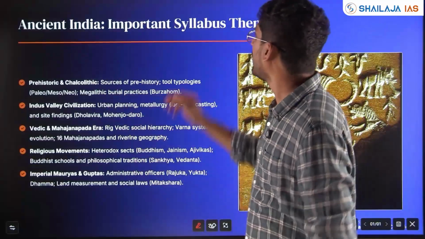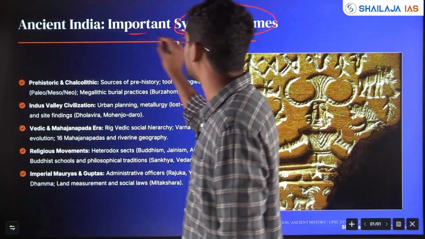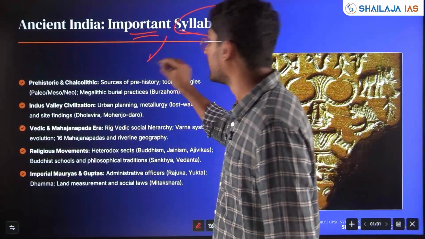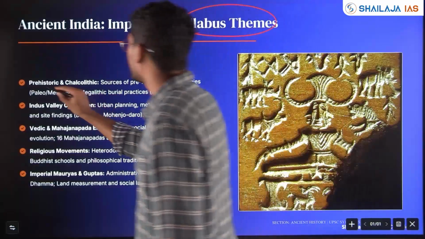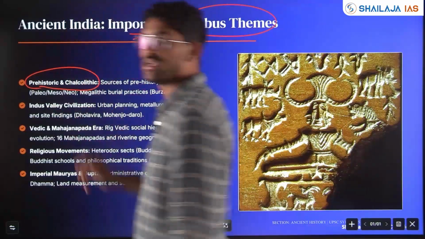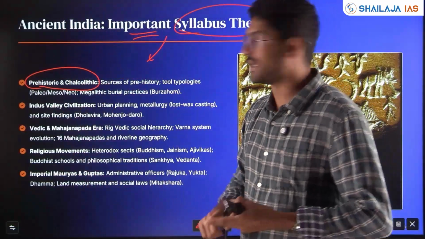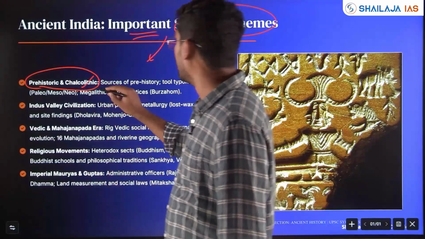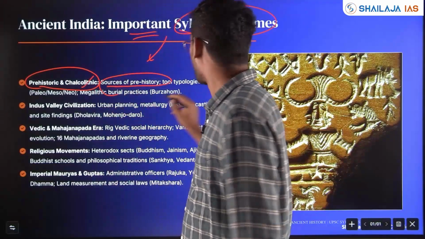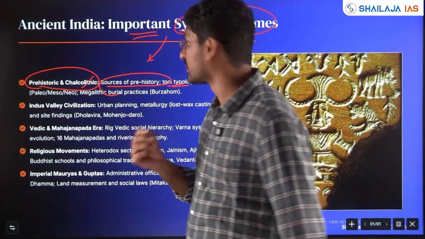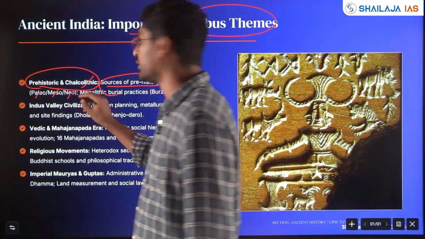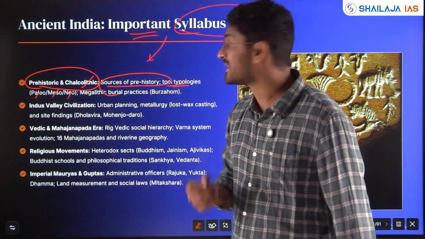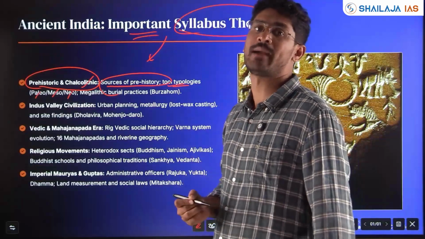So ancient India, important syllabus themes we are seeing specifically asked in prelims. Prehistoric, Stone Ages, we have Old Stone Age, Middle Stone Age or Mesolithic, right? Neolithic, Chalcolithic Age. Sources of prehistory. Tool typologies, questions have come like Paleo, Meso, Neolithic, which is the age where agriculture revolution happened.